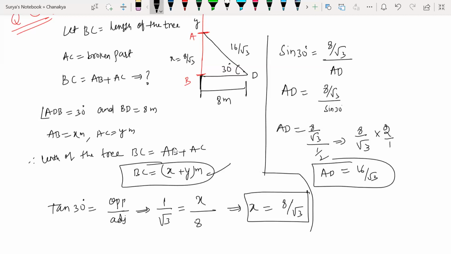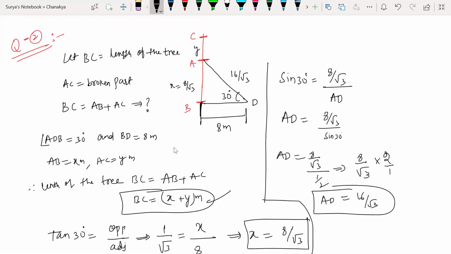Now look at this. AD is equal to Y, no? That is the broken part which is bending. This AC only is bending and touching the ground, which means Y only. Are you understanding my point?